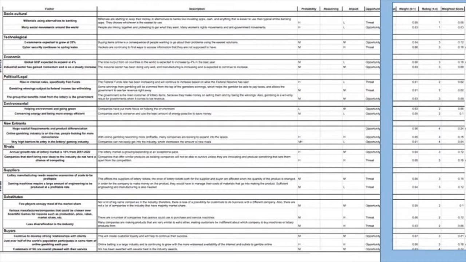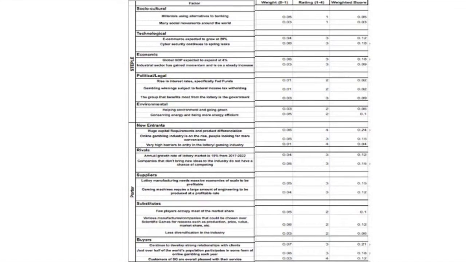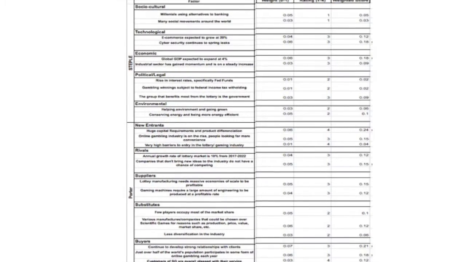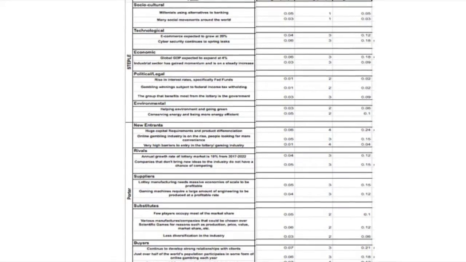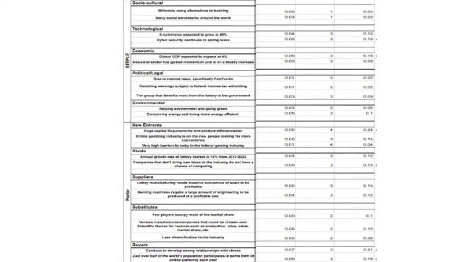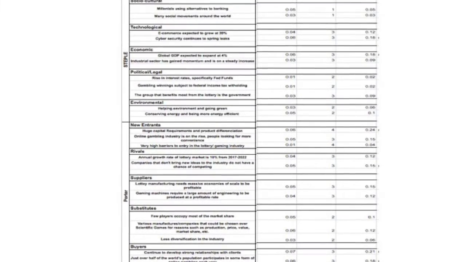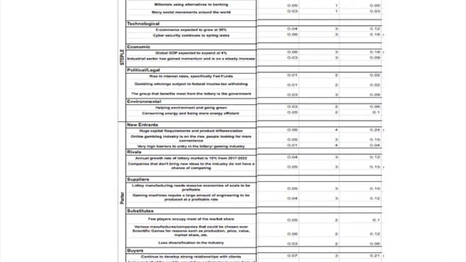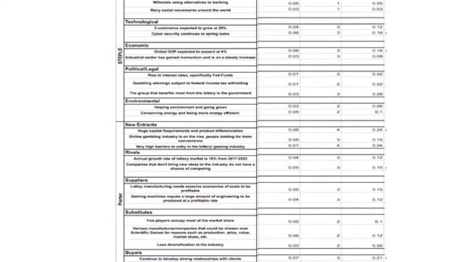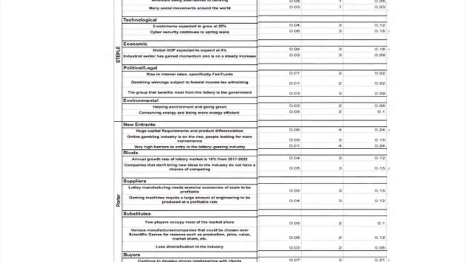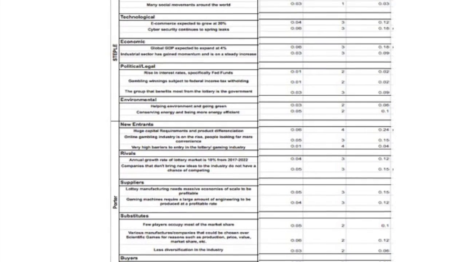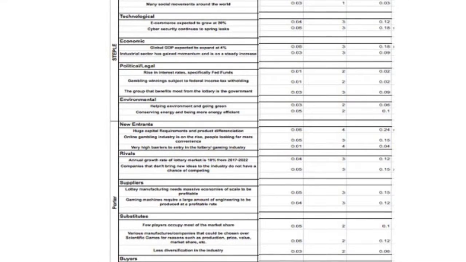We took these factors and assigned them a weight, with 0 being the least important and 1 being the most important. All the weights in the table have to add up to 1. After the weights are assigned to each factor, a score is assigned to the factor, which is a measure of how well Scientific Games is dealing with this factor. The scale is between 1 and 4, with a score of 1 meaning the company does not have a strategy to take advantage of the opportunity or threat, and 4 meaning that Scientific Games does have a good strategy to deal with the factor. The following factors have the highest weighted score.